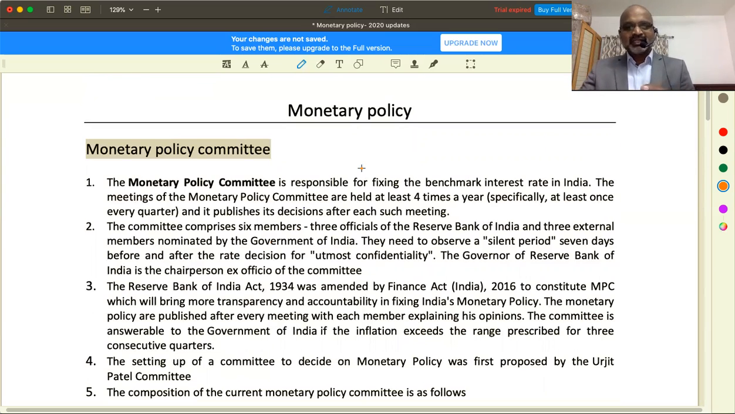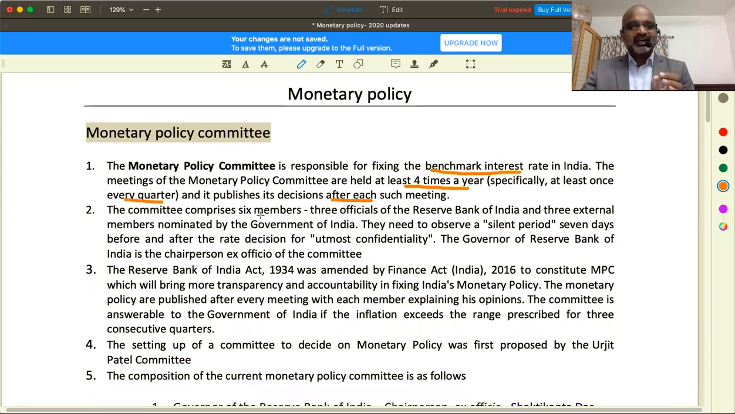That's how. It is fixing benchmark interest rates in India. It is responsible for benchmark target rates. The meetings of the Monetary Policy Committee are held 4 times in a year, at least once in every quarter. Common sense, because in a year there are 4 quarters, so 4 times means once in each quarter. And it publishes its decision after each meeting. So what does it do? It will fix the benchmark interest rate. Then how often does it meet in a year? 4 times. Understood? Next one.